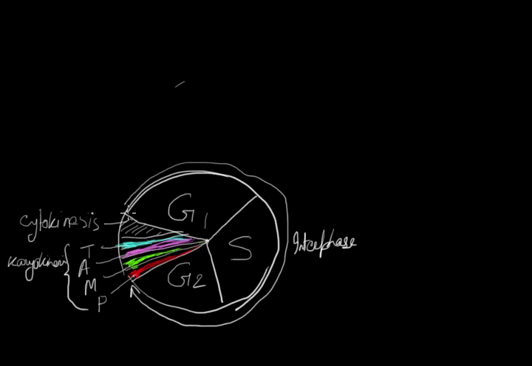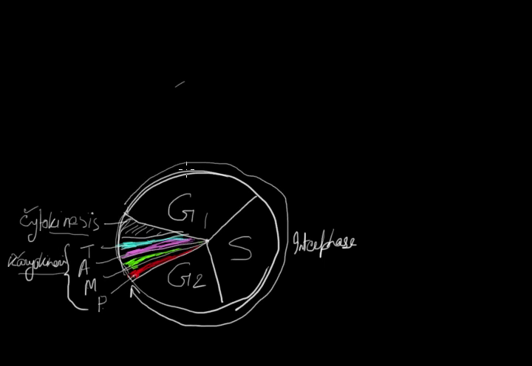This region is M phase or divisional phase. It has karyokinesis and cytokinesis. Karyokinesis is the nuclear division phase. It involves prophase, metaphase, anaphase, and telophase, which will be followed by cytokinesis or division of the cytoplasm.